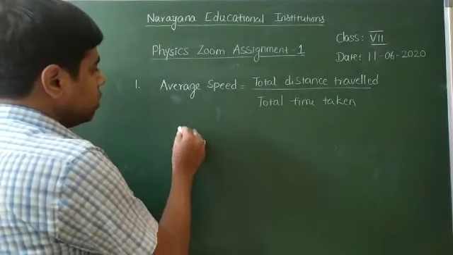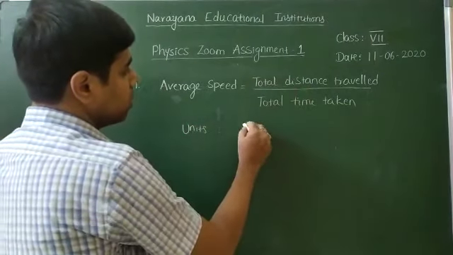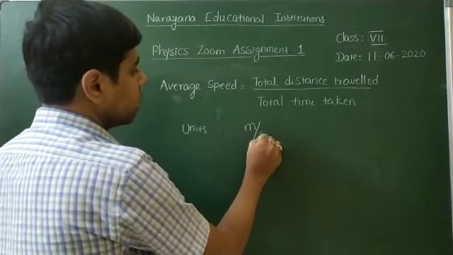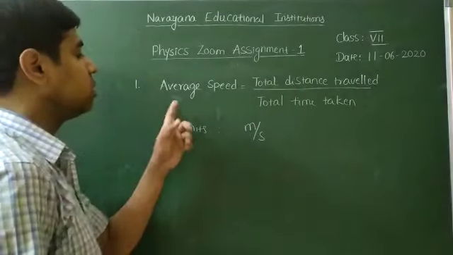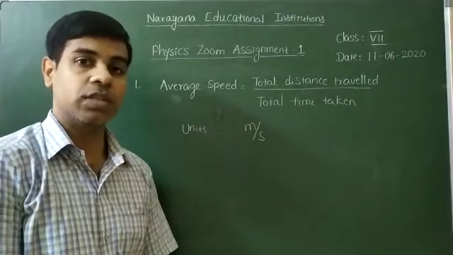Okay, so the units of this average speed: distance can be measured in terms of meters and time we can measure in terms of seconds, so that meter per second is the unit of the average speed. Okay, so this is the answer for the first question.